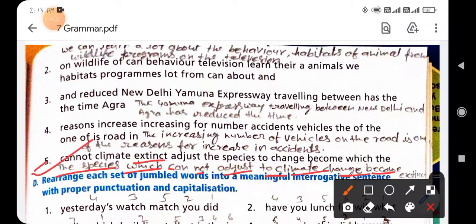I hope you all understand this, and in the next video I will take the second part of this chapter's exercise, because this is a long, lengthy video. I hope everyone does it, solves the exercise, and writes it down in your CW copy and textbook.